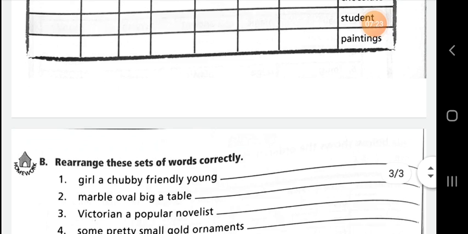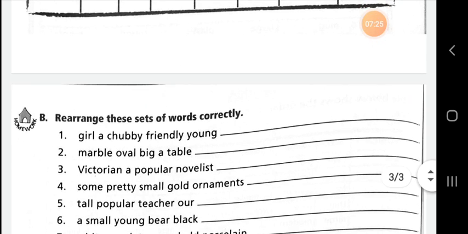And exercise B is given here. We are going to talk about exercise B. Rearrange these sets of words correctly. Dear students, you have to rearrange the sets of words that are given incorrectly. Girl, a chubby, friendly, young.